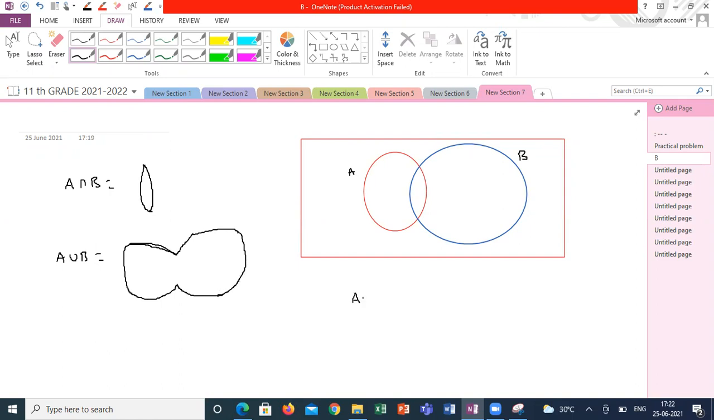What is A minus B? That is A difference B. This is A difference B. What is B difference A? The B difference A is this one.